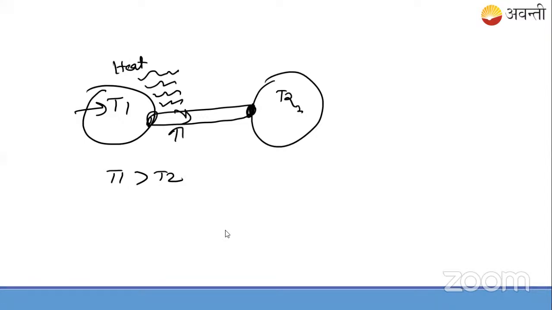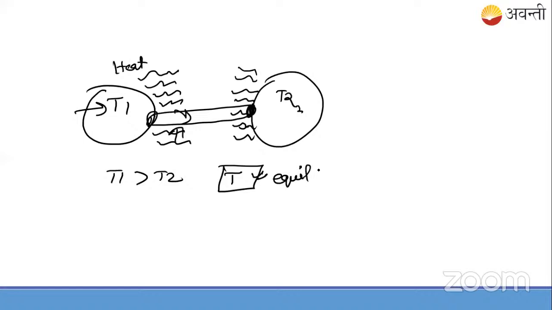What's going to happen if I connect this material? Heat will pass from the higher temperature body to the lower temperature body like this, until the temperature becomes common, until the equilibrium state is achieved.